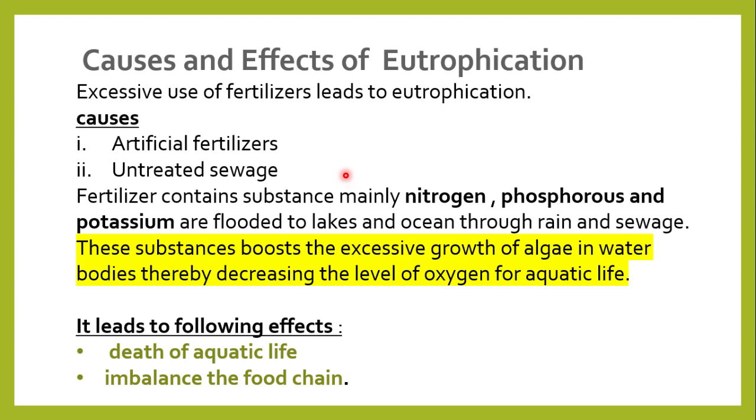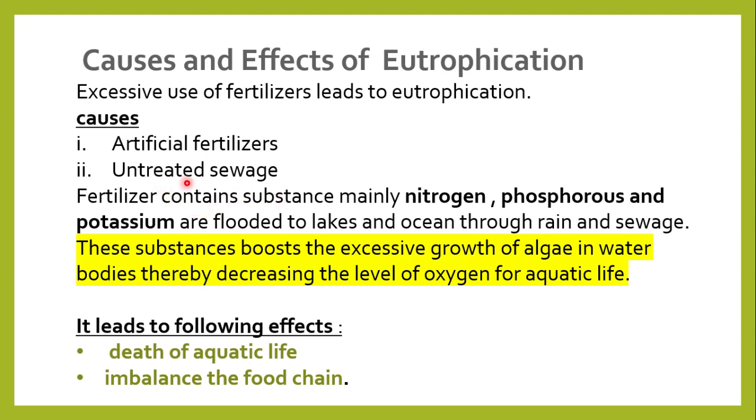What are the causes and effects of eutrophication? Eutrophication is a process that is due to the excessive use of fertilizers. What are the causes of eutrophication? We have highlighted the two main causes: the addition of artificial fertilizers and untreated sewage.